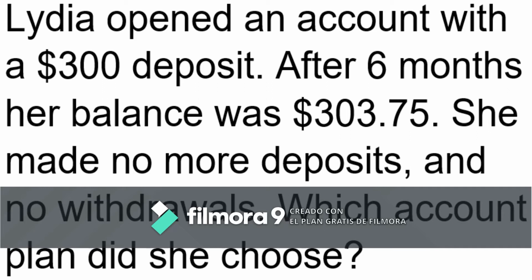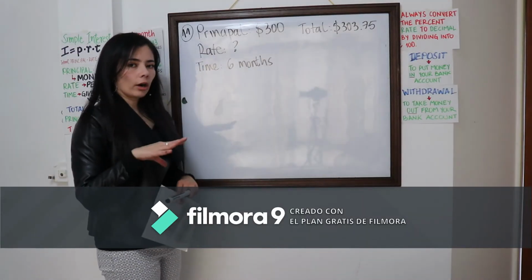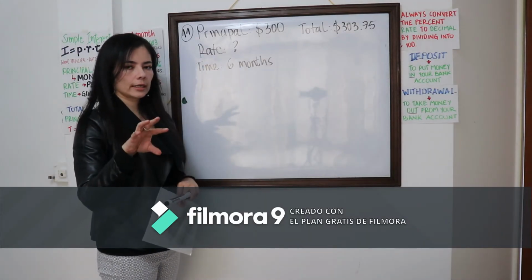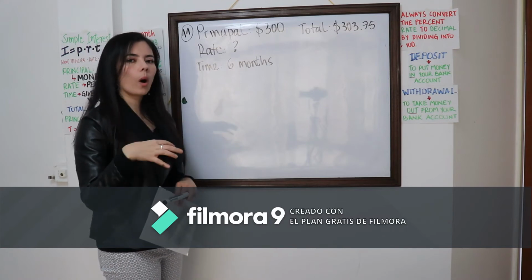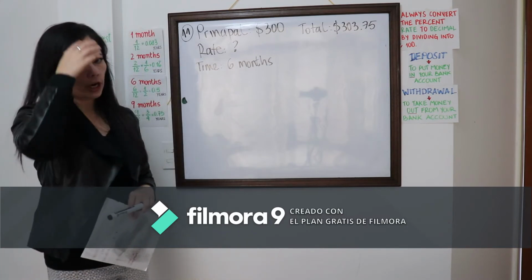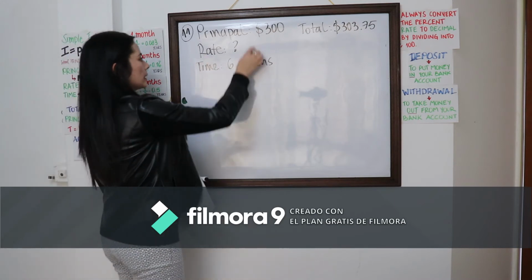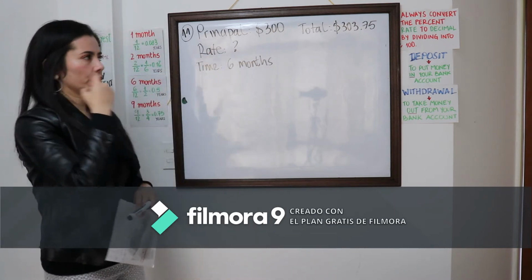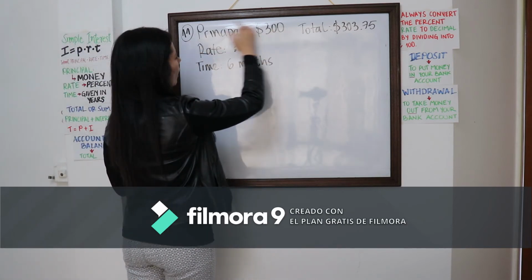Now I want to work with you guys on problem 11. It says Lydia opened an account with $300, a $300 deposit. After 6 months, her balance was $303.75. She made no more deposits and no withdrawals. Which account plan did she choose? Please keep in mind the chart they show you here in the text, right? We need to decide what is the saving plan she chose, and that of course is determined by the rate, which if you think about it, she opened an account with $300.